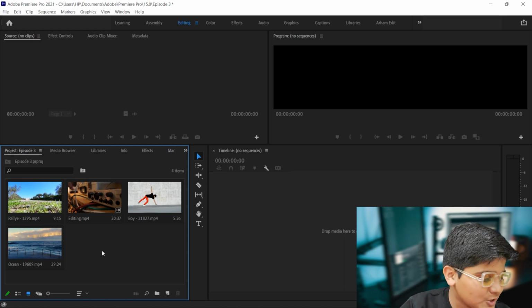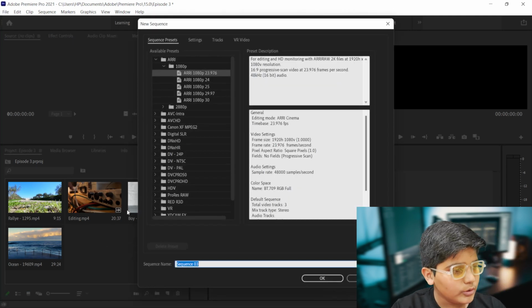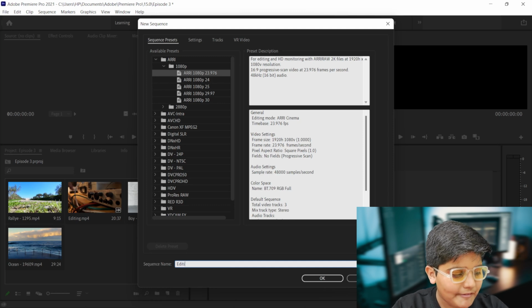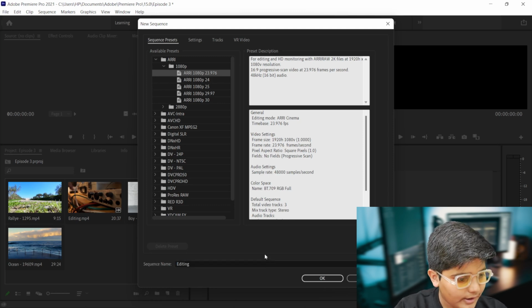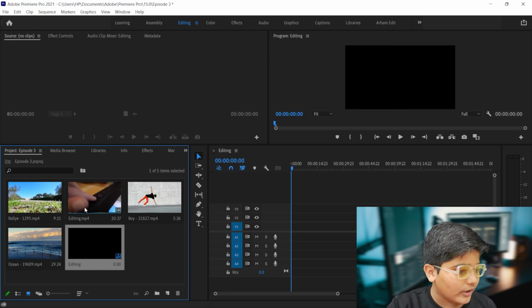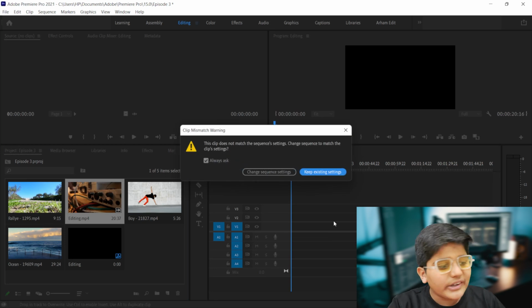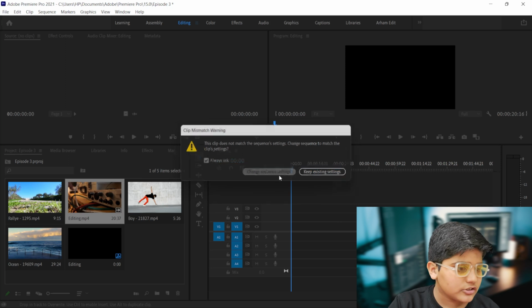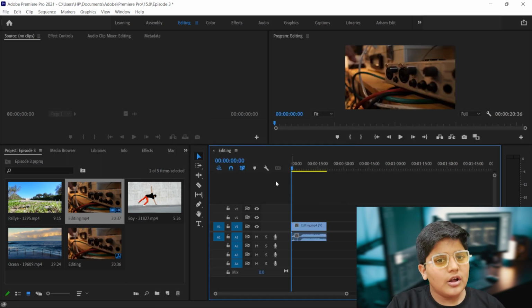Okay, so first you can just press Ctrl N, take ARRI and just hit OK. And you can also name it. I will be naming it editing because I will be taking the editing clip in. Okay, editing and okay. It has made a sequence, and after that you can drag it onto our timeline. Now it is showing that the settings of our sequence are different from the settings of our video. So you can just change sequence settings. It will be changed according to your video only.